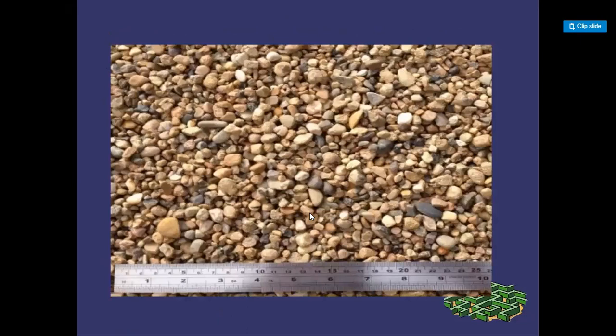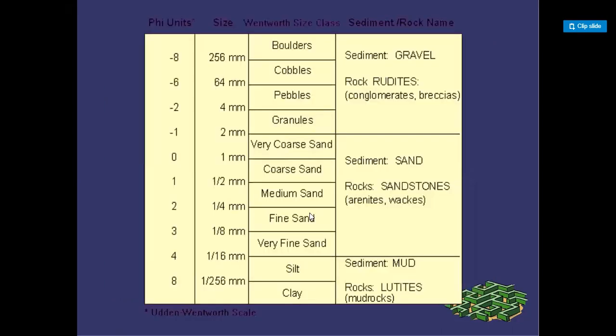Guys, this is the size of the different gravels here. This picture enhances your imagination. And also the sizes and the sedimentary rock names: boulders, cobbles, pebbles, granules, very coarse sand, medium sand, fine sand, very fine sand, silt, and clay, sediment muds. From boulders to granules, we call conglomerate or mixture, and from 2 mm to 1/16 mm, we call sand, forming sandstones. And here silt and clay is the mud, with shales and mud cracks.